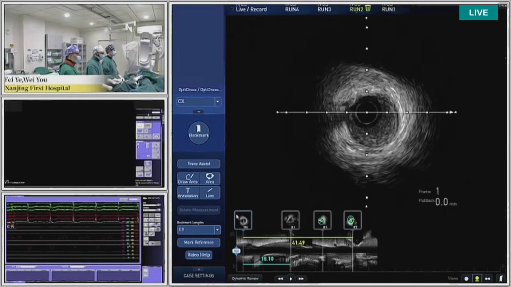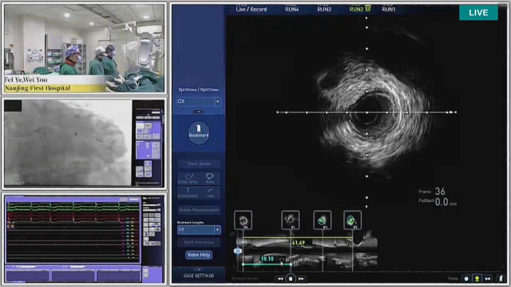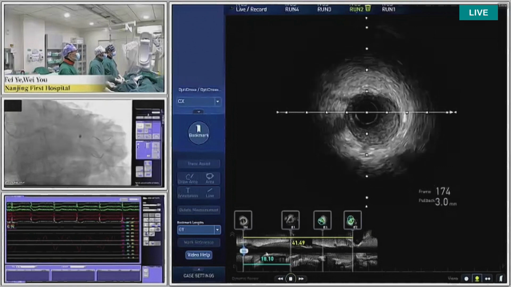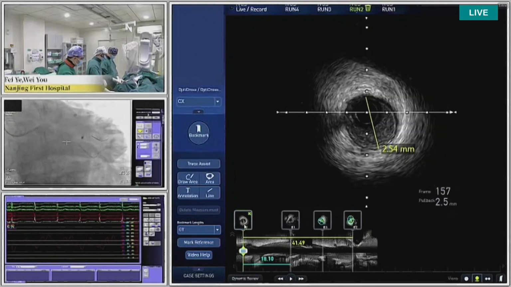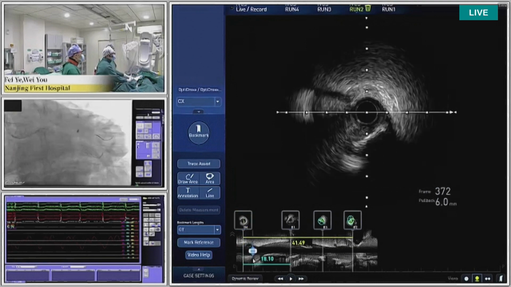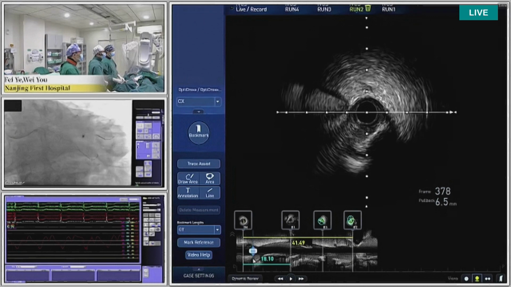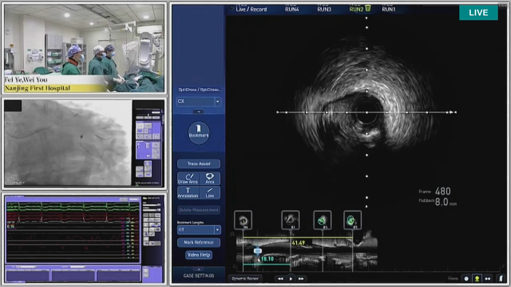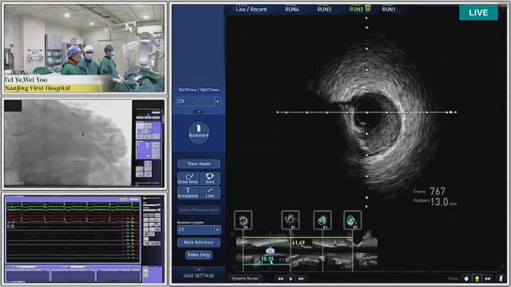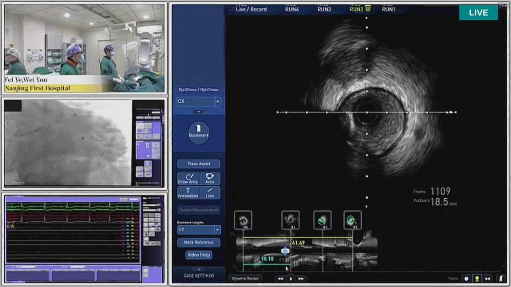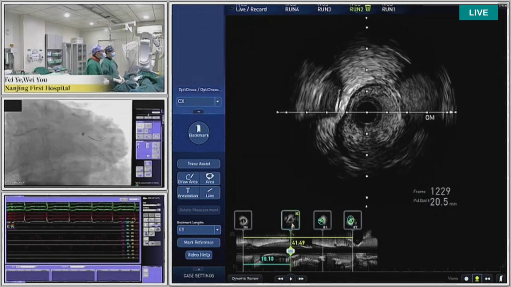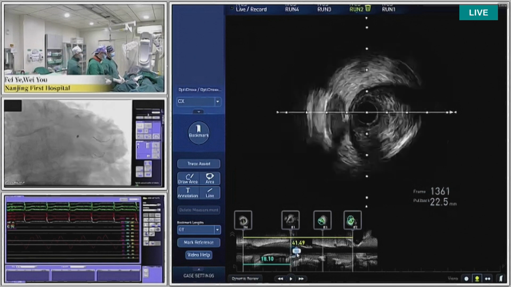And the second round, we check IVUS from the distal circumflex to left main. And here we can see the distal vessel diameter is about 2.5 millimeter, and the vessel is normal. Then go on probe back, we can see eccentric plaque, and the plaque is calcified plaque. And here we can see the vessel is about 3.0 millimeter. Then go on. At this point you can see a big OM joining the circumflex. Then go and pull back.